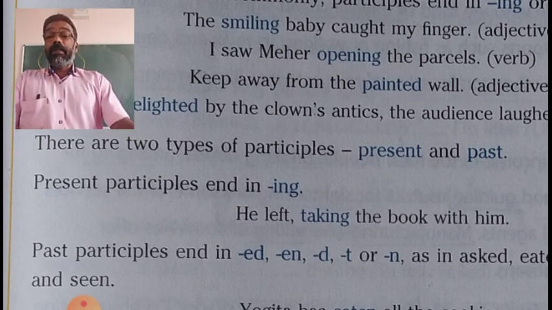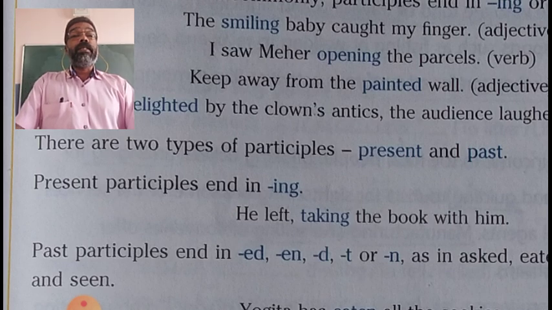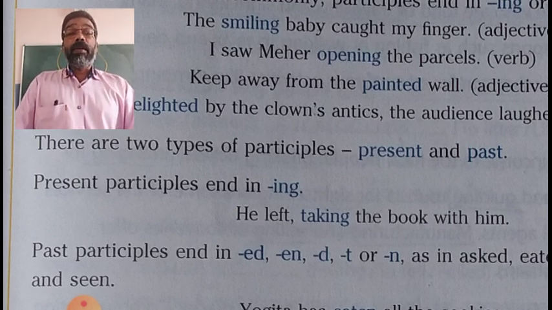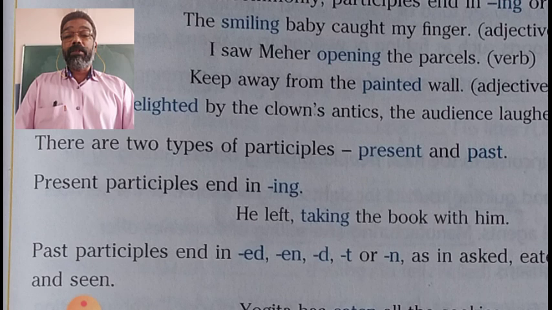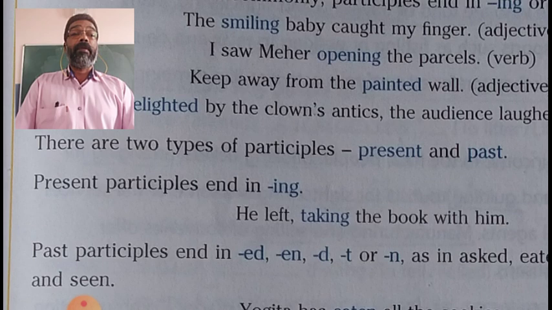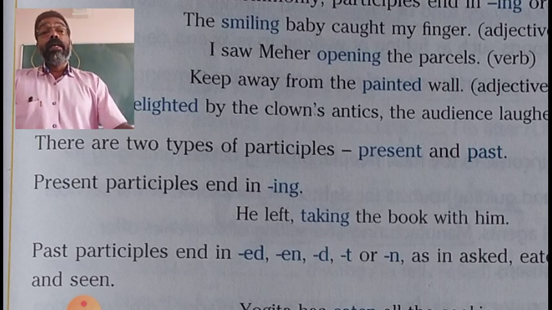Present participle is the ing form of the verb, or when the first form of the verb is used with ing, it is called present participle. Then past participle is the third form of the verb. We already learned the functions of participle. Participles work as an adjective, or it works as a verb.